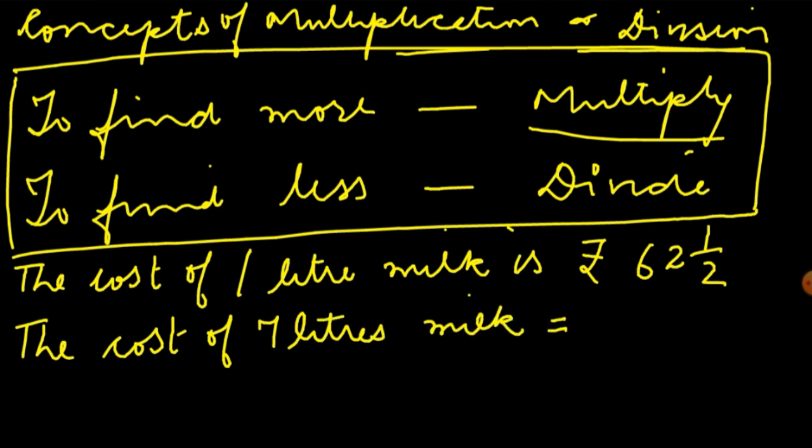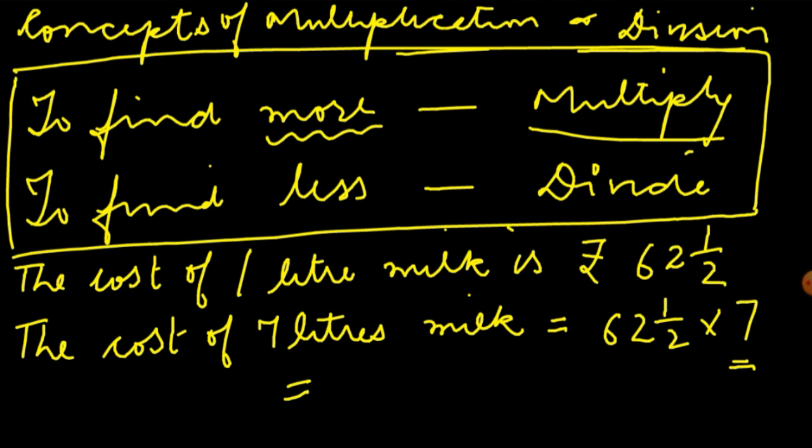So the cost of 7 liters milk will be 62 1 by 2 multiplied by 7. Why have we multiplied? Because we have to find more, and more will always be by multiplication, that will be an increase.